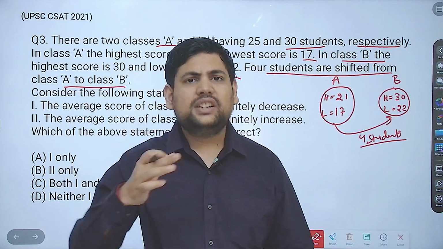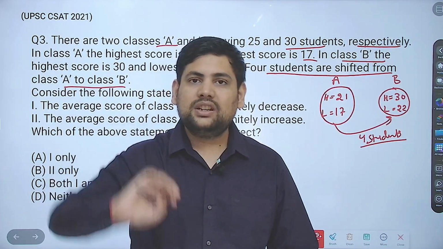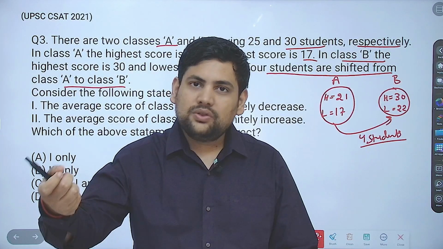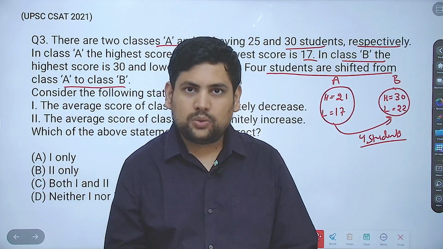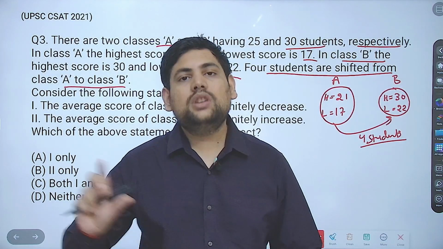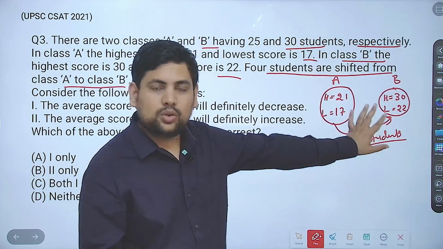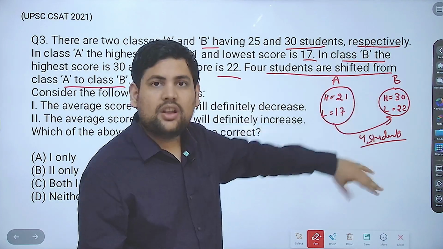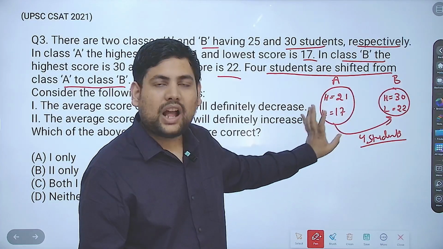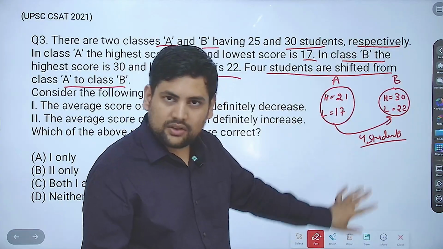Because that fat kid will have more weight than all of them, so it will increase the average. Now if I include one more very thin kid in the group, then the average will decrease. That means when you include a person with a higher value to a group, the average increases. When you include a person lower than the average weight of the group, the average will decrease.